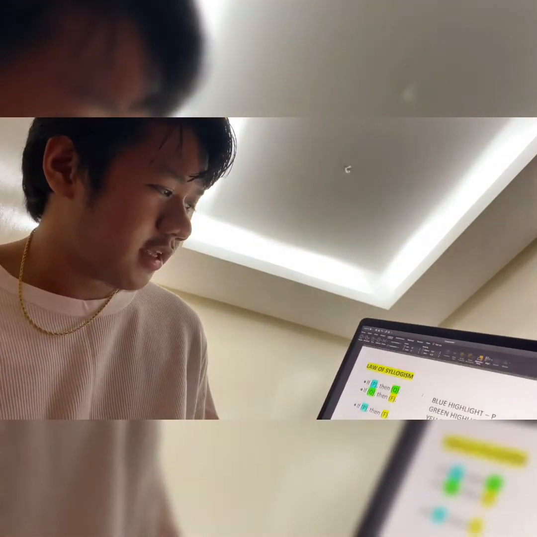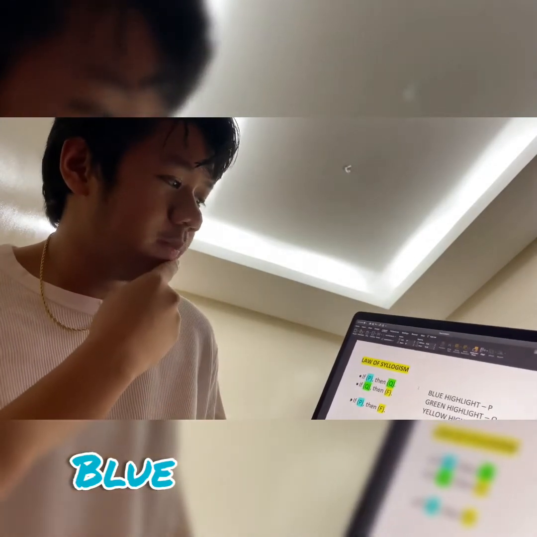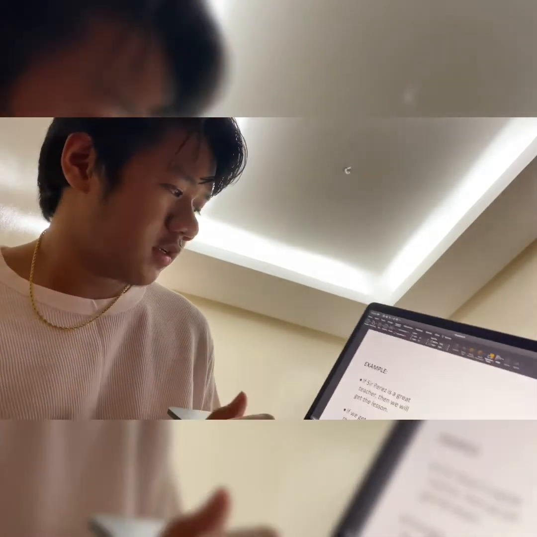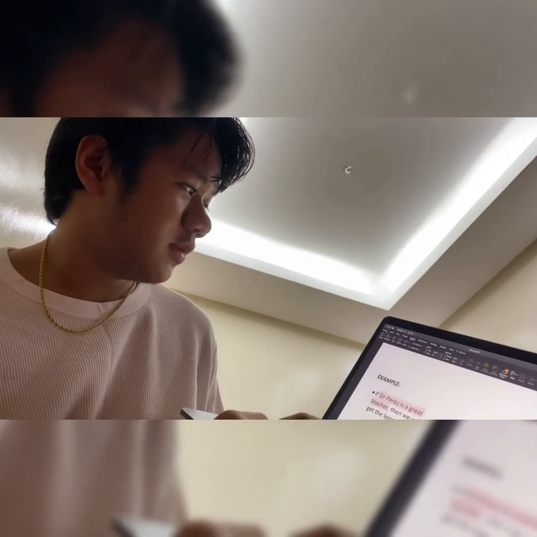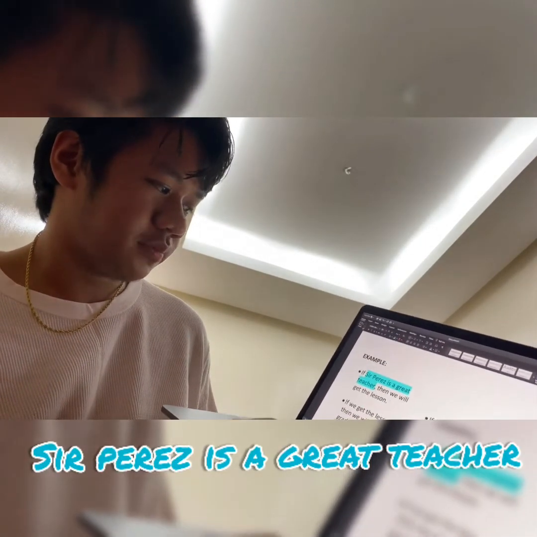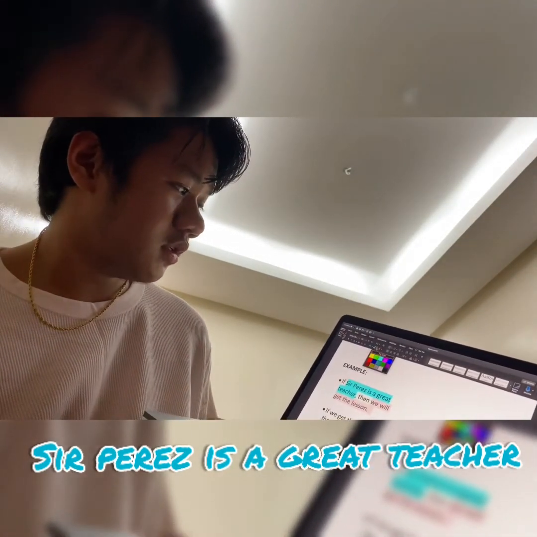Let's highlight it right here. Blue highlight represents P, green highlight represents Q, and yellow highlight represents F. So here, Sir Perez is a great teacher. That's going to be blue. We will get the lesson. That's going to be green.